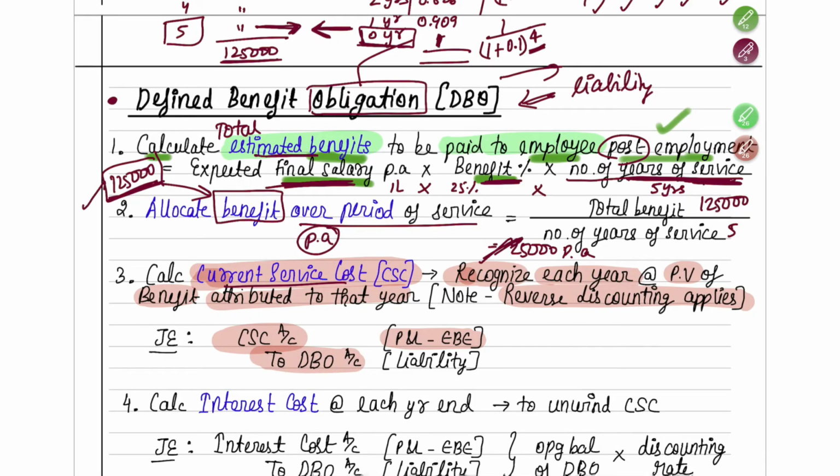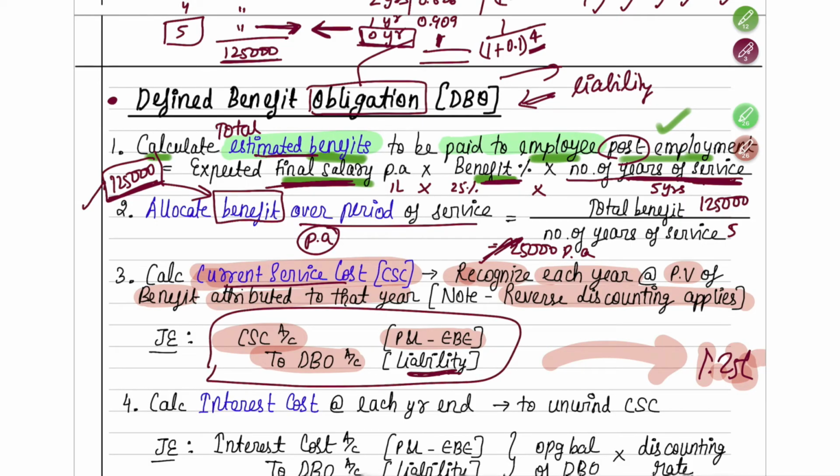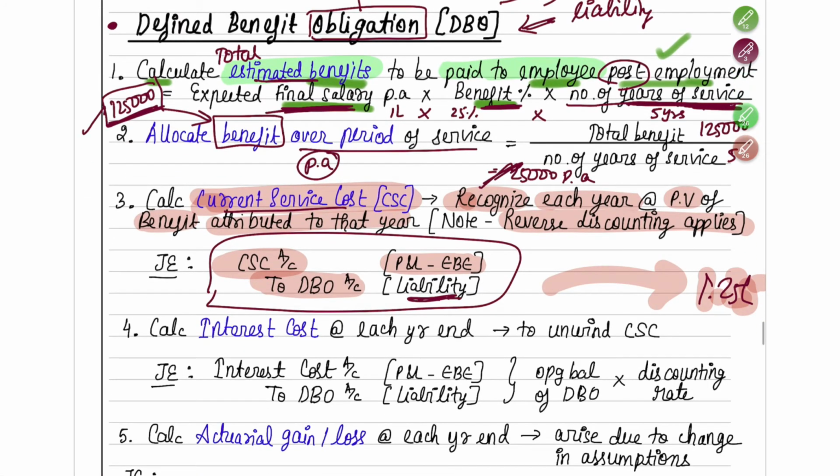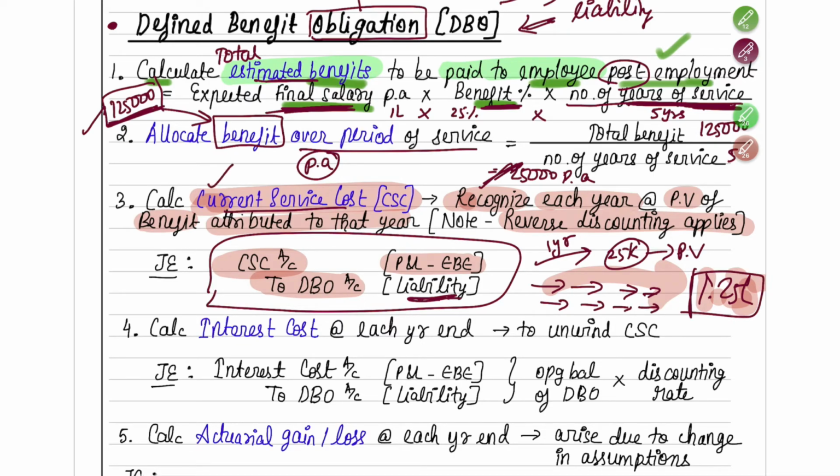So each year your liability will keep on increasing, and by the end of year 5 the liability will become 1.25 lakh. Okay. So that will be your liability. So this is the entry that you have to make, expense to liability. Your liability will increase every year. Okay. So current year, since the employee has rendered 1 year of service, current year 25k worth of liability will increase. Not 25k, you will PV this. Okay, so that much worth of liability is upon the company now. So like that every year, as and when the employee keeps on rendering the service, the liability will also keep on increasing, and by the end it will become 1,25,000. Okay. So this was your current service cost.